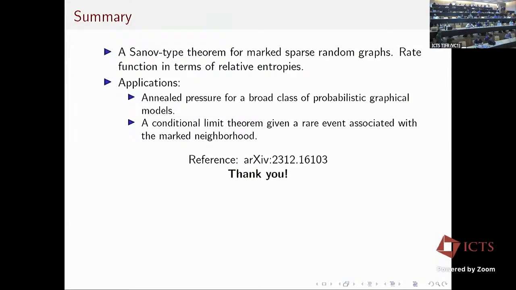So the main idea in the proof for the configuration model is first you have to count the number of graphs whose neighborhood looks like some measure rho. And in that counting argument, the fact that this degree has finite support is heavily used. So that's why we have not yet been able to show that.